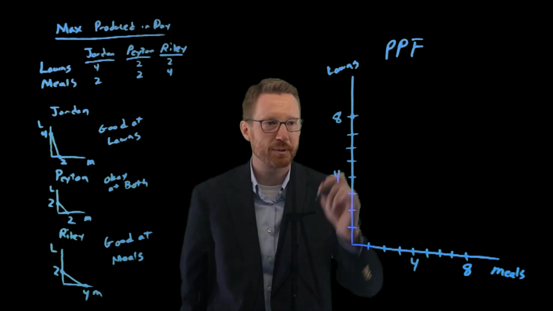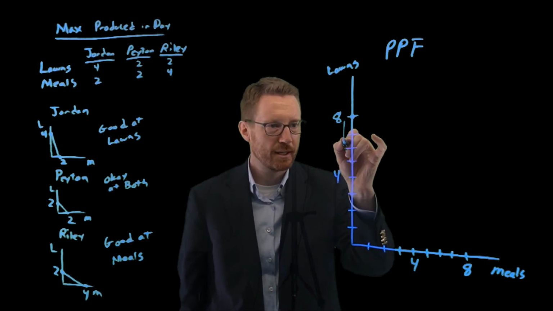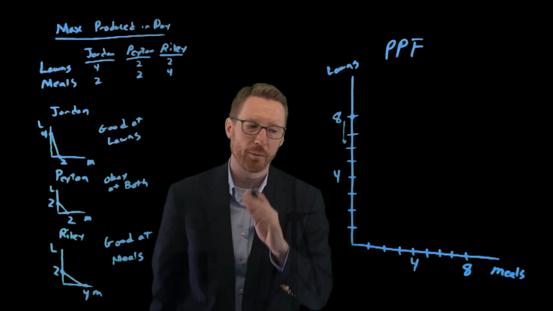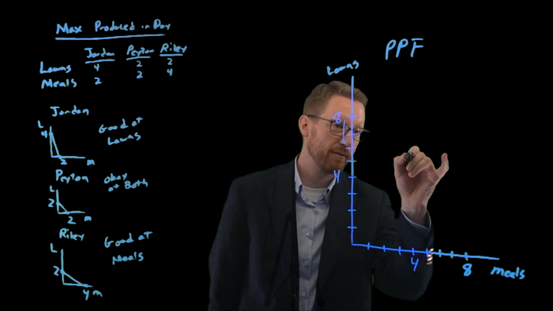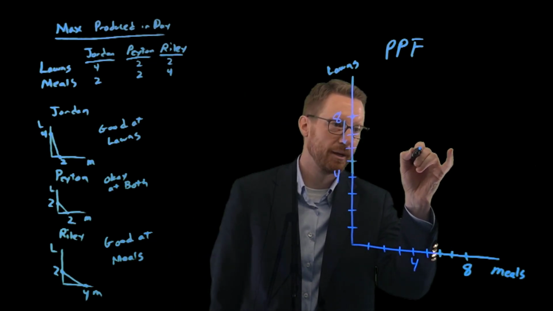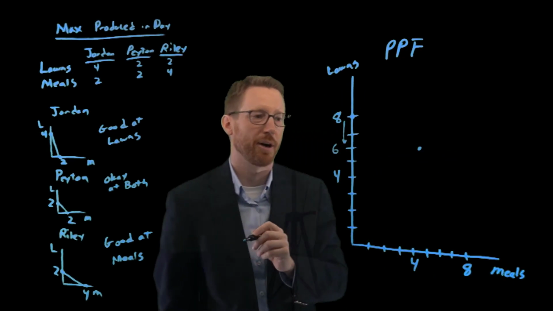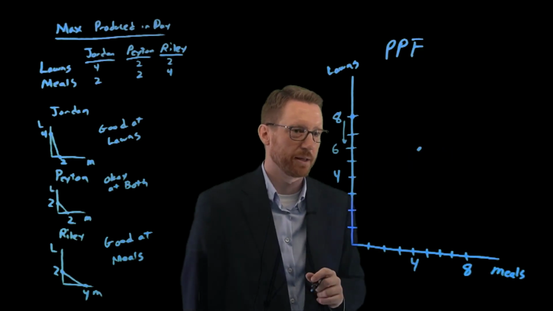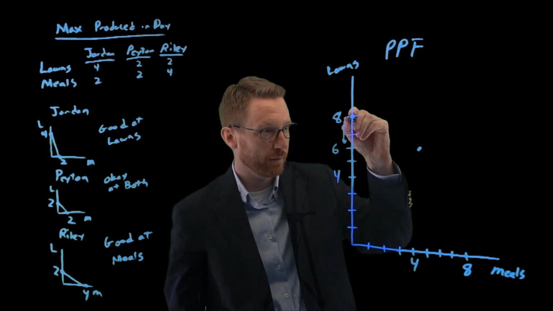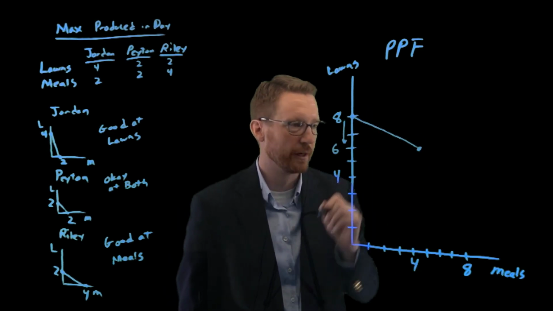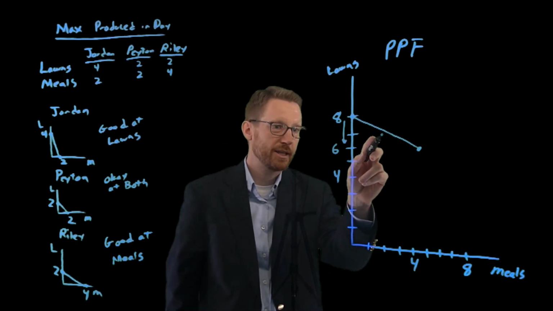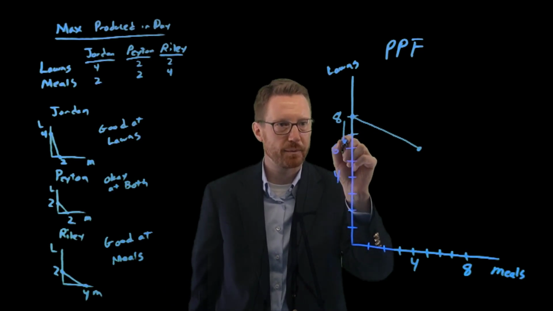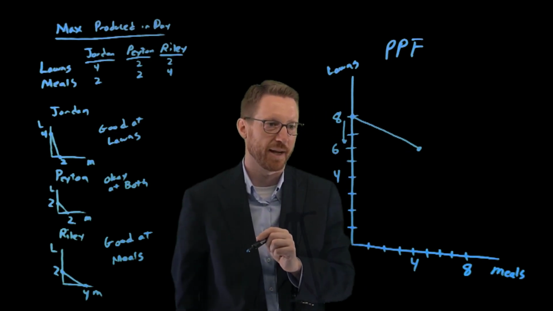So if Riley stops mowing lawns, that means that 2 less lawns are going to get mowed. But now 4 meals are going to get cooked. So we can find the spot that matches up to 6 lawns still being mowed, but now 4 meals being cooked. So this is the first part of our production possibility frontier. Right? This looks a lot like Riley's production possibility frontier. Gives up 2 lawns, gets 4 meals instead.